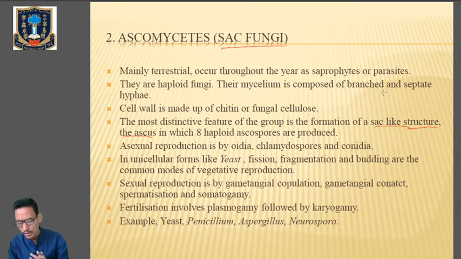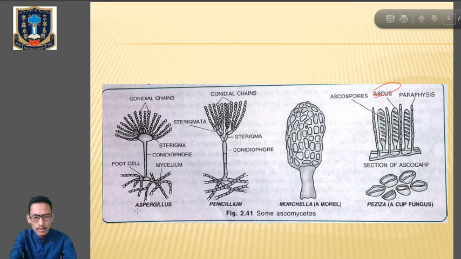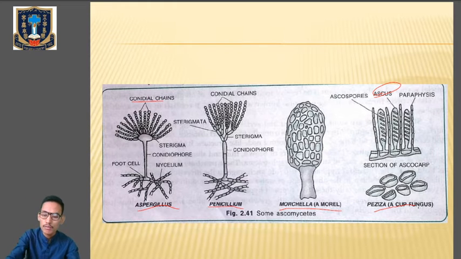And we have a few examples: yeast, Saccharomyces cerevisiae. We have penicillium, then aspergillus, then neurospora. So at least remember 2 examples of each class. Clear? Okay, diagrams. You can see the example of aspergillus over here, which usually shows reproduction with the help of conidia. We have the conidia over here. Then we have penicillium, then morchella or morel, then Peziza or cup fungus. So these are a few examples of the class Ascomycetes.